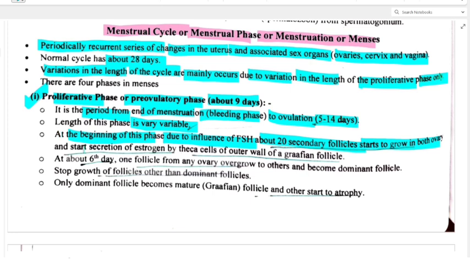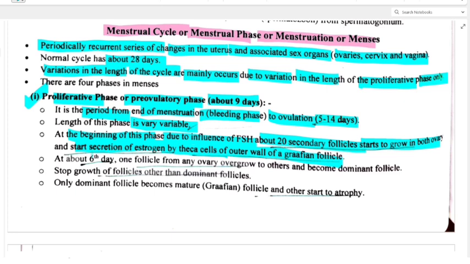Clear? And start secretion of estrogen by thecal cells of outer wall of Graafian follicle. ओके पहले वो ग्रो हो गया, फिर उसके बाद क्या होगा, जो ग्राफियन फॉलिकल का आउटर वॉल है उसमें प्रेजेंट है थिका सेल्स. From that thecal cell, estrogen will be secreted.